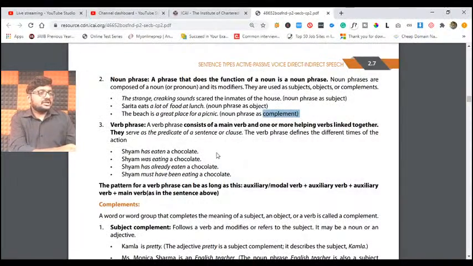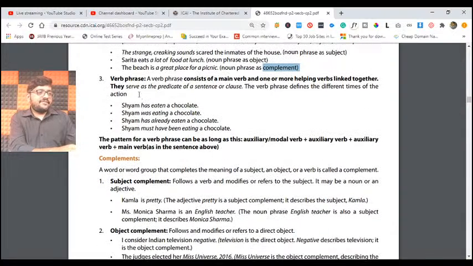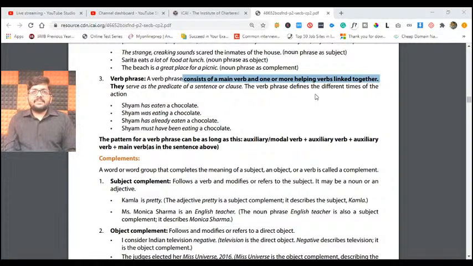Next, a verbal phrase. Last one is our verbal phrase. It consists of the main verb and one or more helping verbs linking together. That is very, very important. Please underline. So in a verbal phrase, what happens? Phrase means a group of words. In the group of words, a main verb will be there, and also one or more helping verbs may be there together to link them. Main verb and helping verbs may be there.